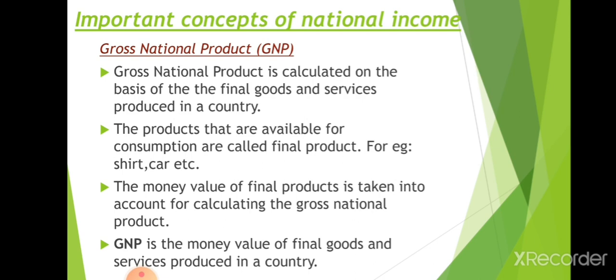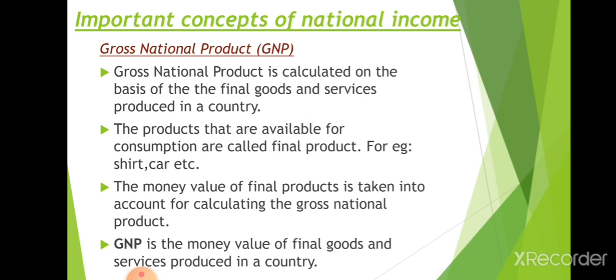So we are calculating the money value of the shirt. A car: machinery parts are made by different companies and assembled together to form a car. The car is the final product of the company.